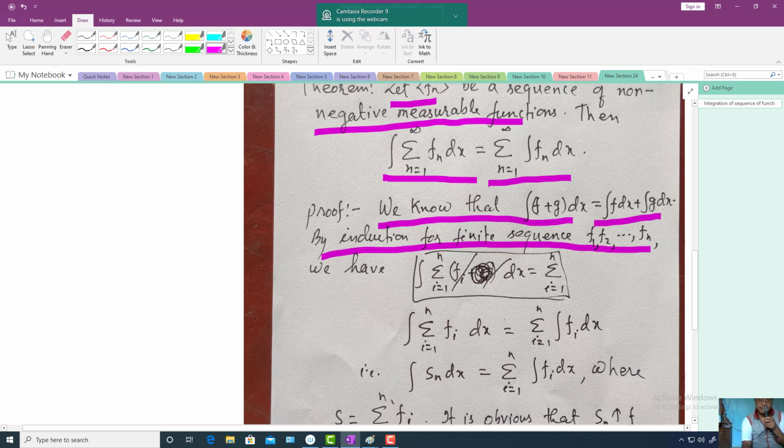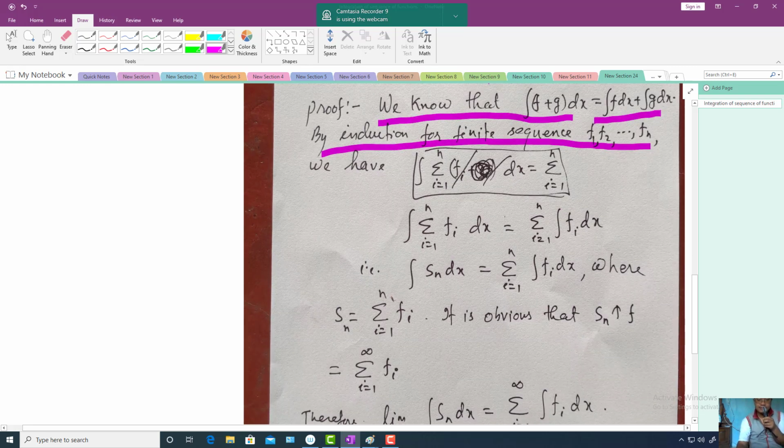So by induction what we have is that integration of summation i running from 1 to n fi dx is equal to, you can take out summation outside integration, i running from 1 to n integration fi dx. So this equality holds, it is obvious by induction.